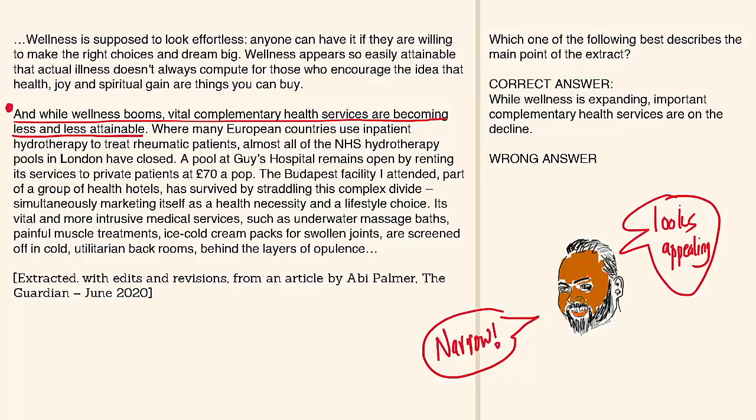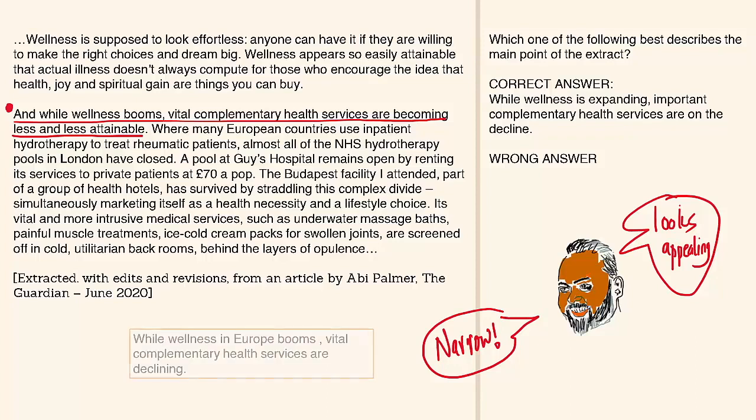What else can I do? I can actually make the context much narrower here. This talks about wellness booms, vital complementary health services are becoming less and less attainable. And the examples given to me here are about European countries and London and stuff. But those are just examples. The statement that all wellness booms, vital health are becoming less attainable is not necessarily particular only to the European countries, right? Though the example is given as European countries, that particular statement or the entire passage does not suggest that the discussion is only about European countries.